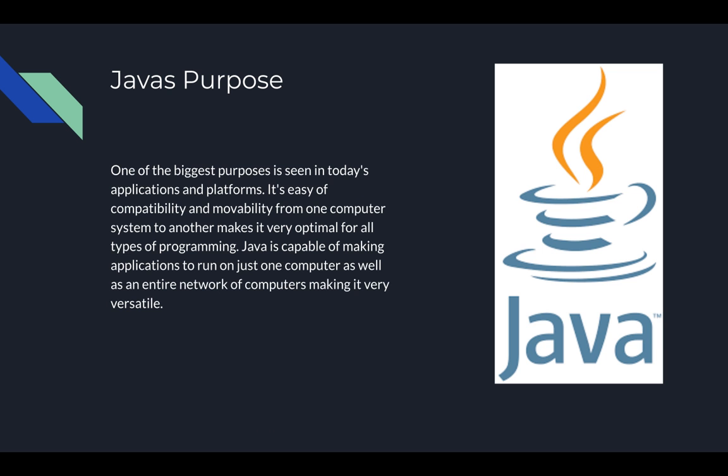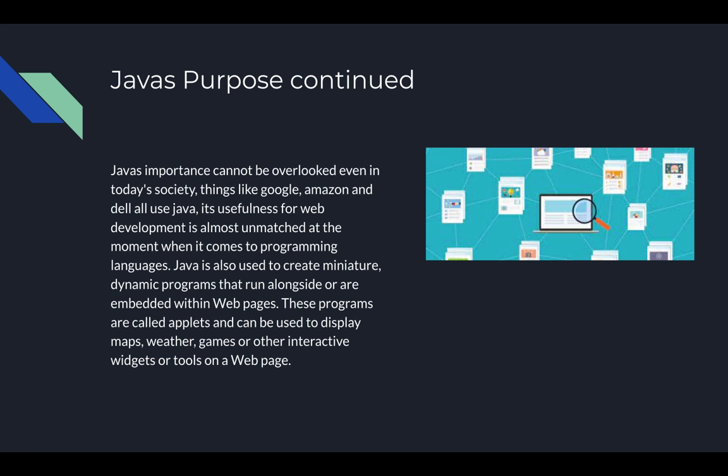What is Java's purpose? One of the biggest purposes is seen in today's applications and platforms. Its ease of compatibility and movability from one computer system to another makes it very optimal for all types of programming. Java is capable of making applications that run on just one computer, as well as an entire network of computers, making it very versatile.